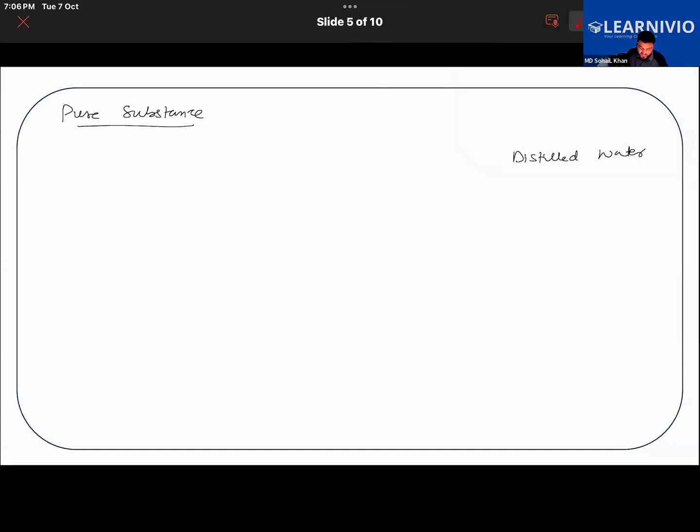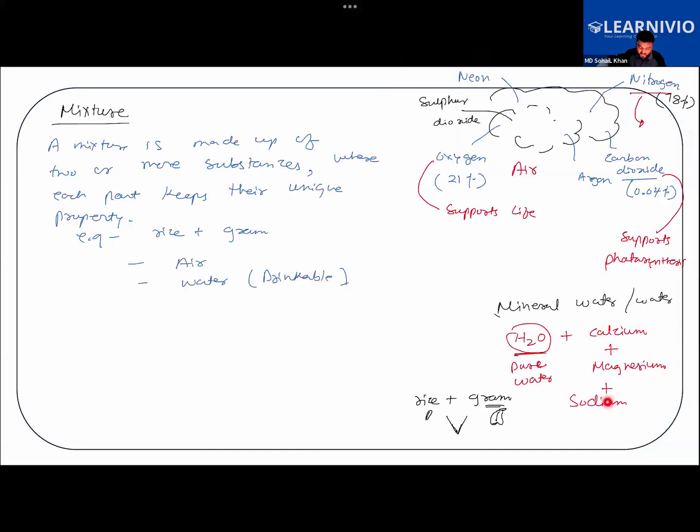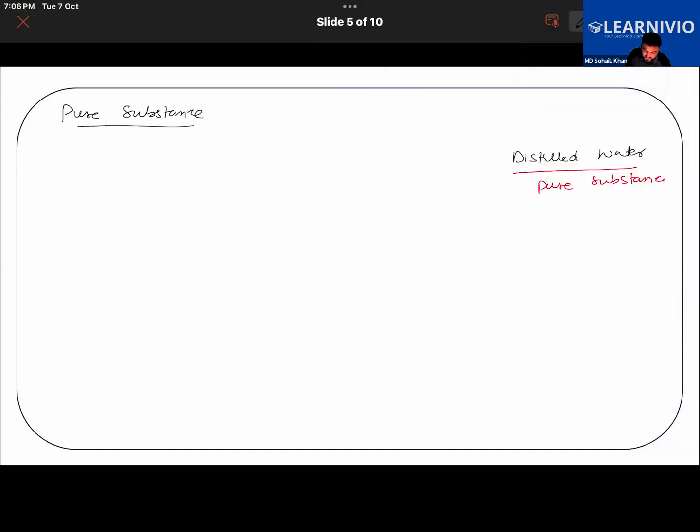It does not contain extra things like calcium, magnesium, or sodium. It contains pure water only. So it's an example of a pure substance, because it contains only H2O. That is the formula of water.